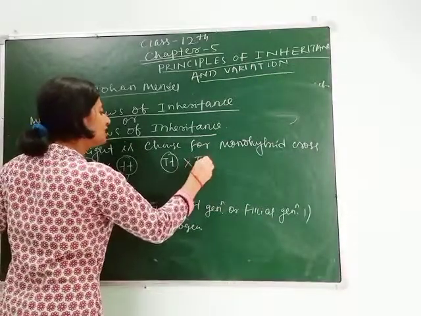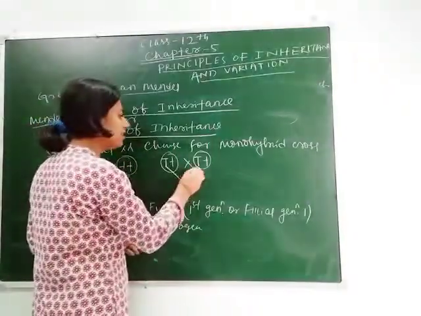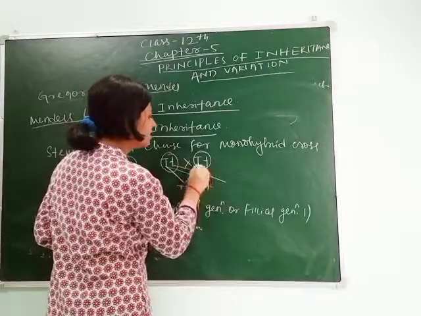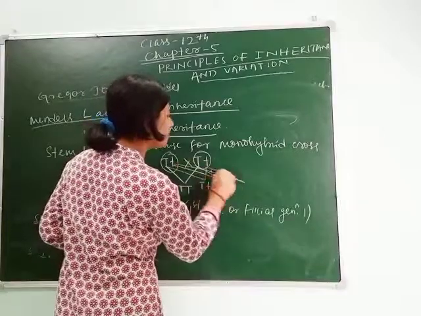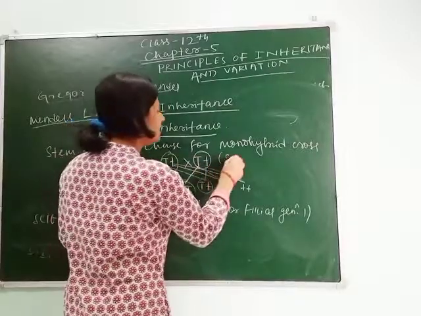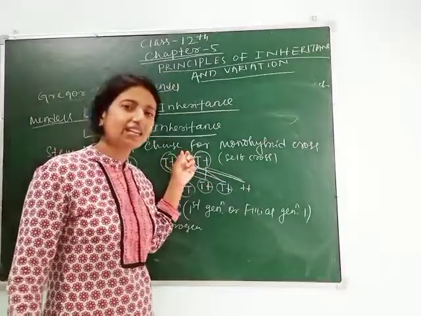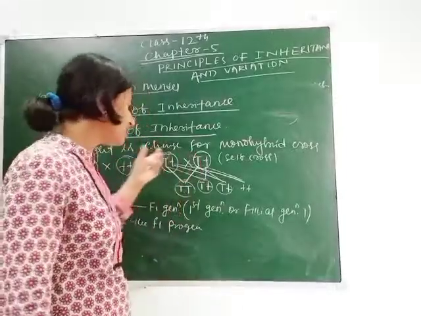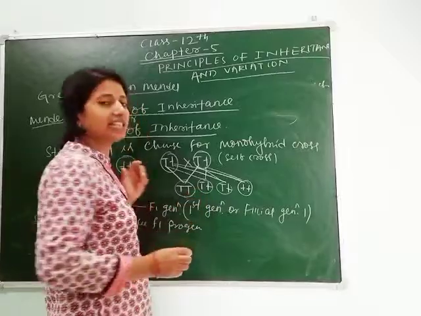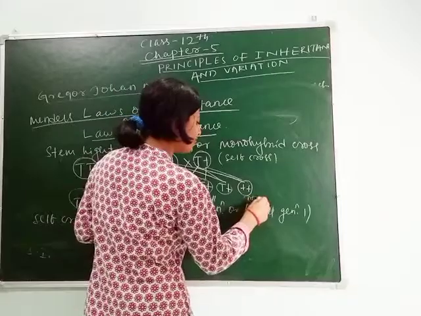So he again crossed capital T small t, meaning the F1 progeny were crossed with each other. After the crossing, it gives capital T capital T, capital T small t, capital T small t, and small t small t. This is called the F2 generation. Why is this called a self cross? As the cross is taking place between the same characters or the same species of the generation. So here, 3 are morphologically tall and 1 is dwarf.